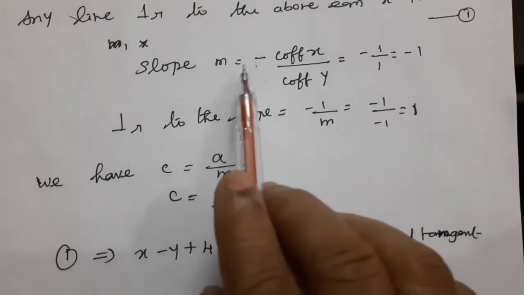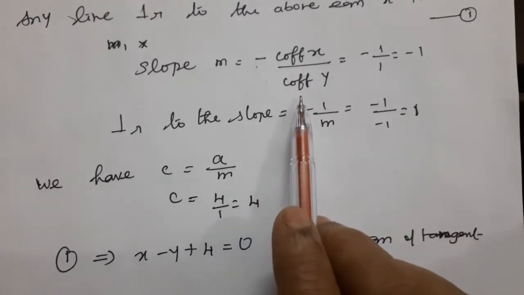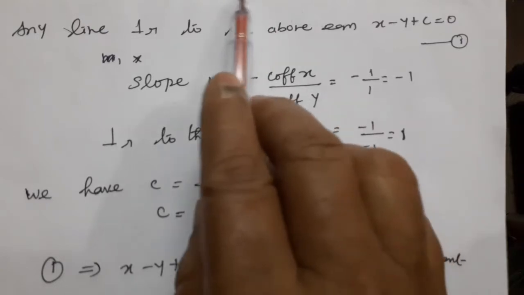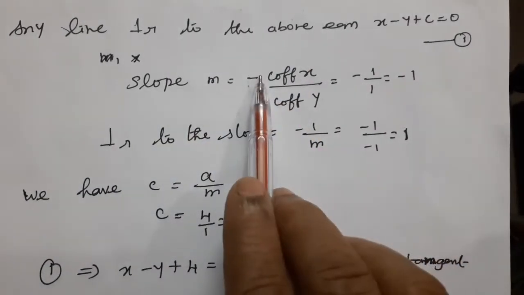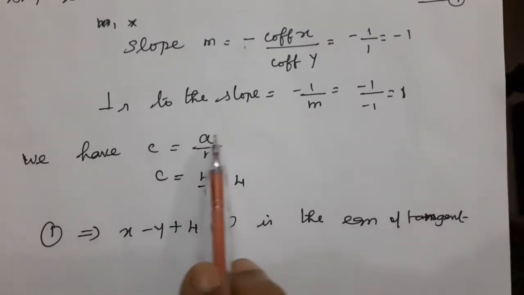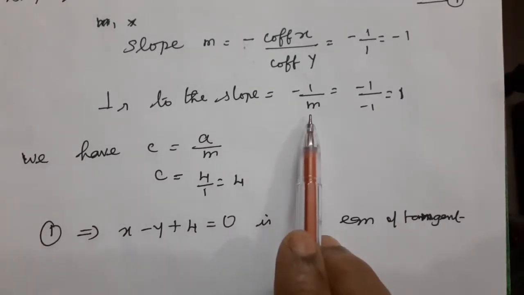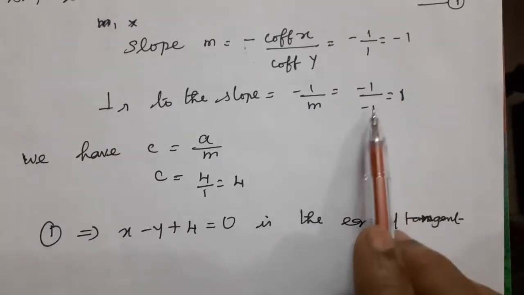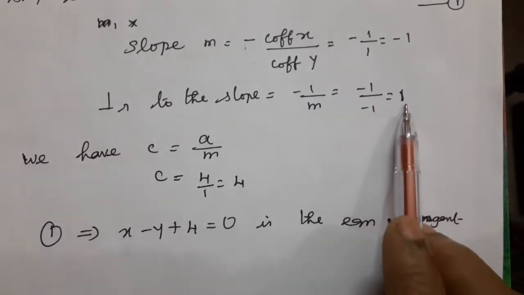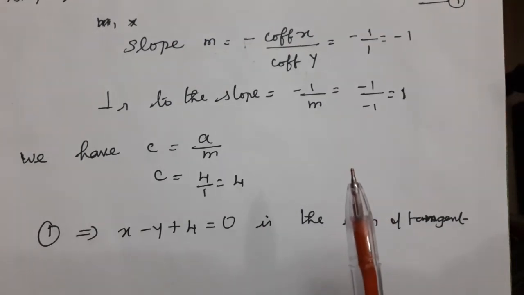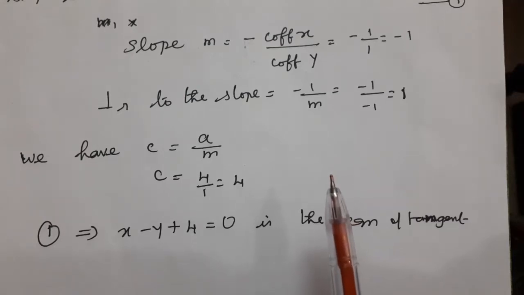Therefore, the slope formula is minus coefficient of x by coefficient of y. The above equation is x plus y plus 3 by 2 equal to 0. The coefficient of x is 1, so minus 1 by 1 equal to minus 1. The perpendicular slope is minus 1 by m. The m value is minus 1, so minus 1 by minus 1 equal to 1. Otherwise, by m1 into m2 equal to minus 1, you find the second slope m2 equal to minus 1 by m1, which gives the same result.